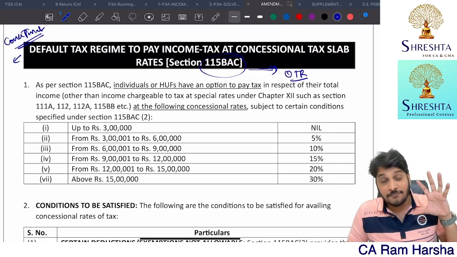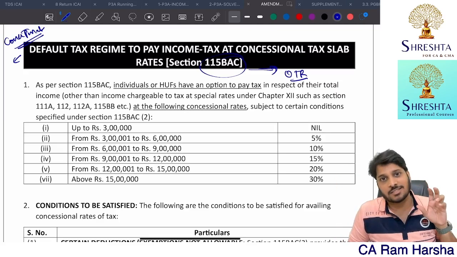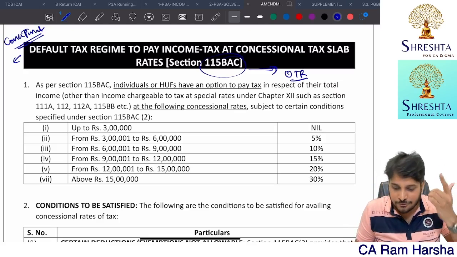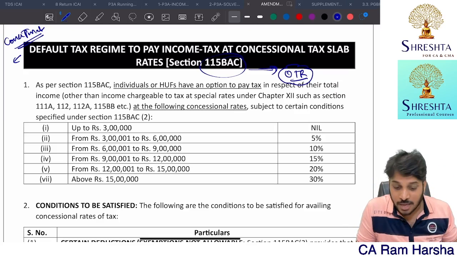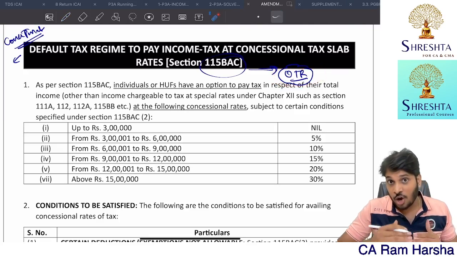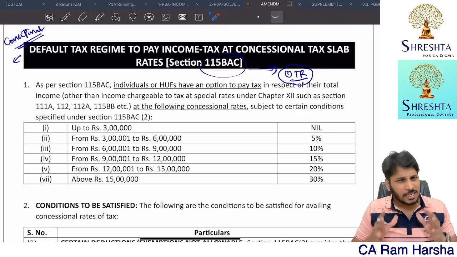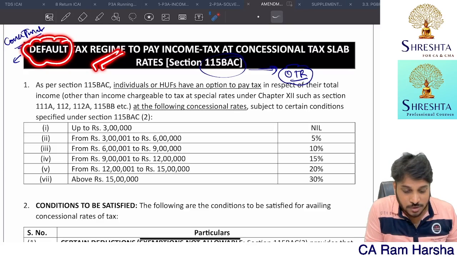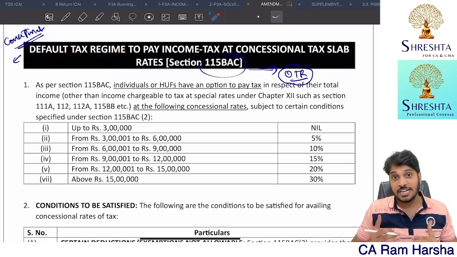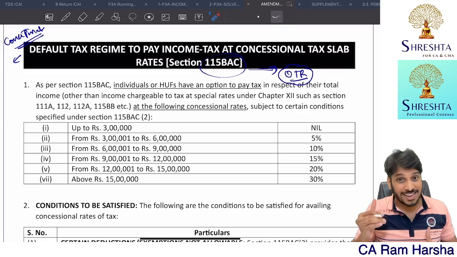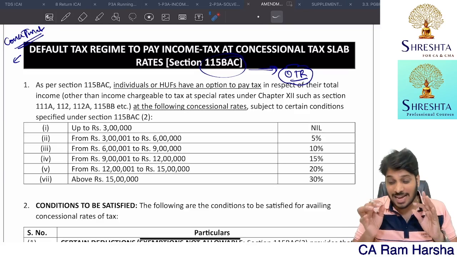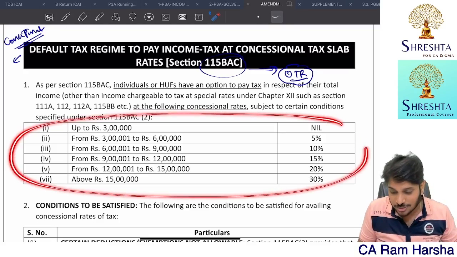And we know that is called the normal tax system or normal tax regime. Now that normal system is referred to as the optional tax regime. Now, what is the default tax regime? Initially they used the word default, which means by default the income tax department assumes you are going to compute your income tax liability using these tax rates.